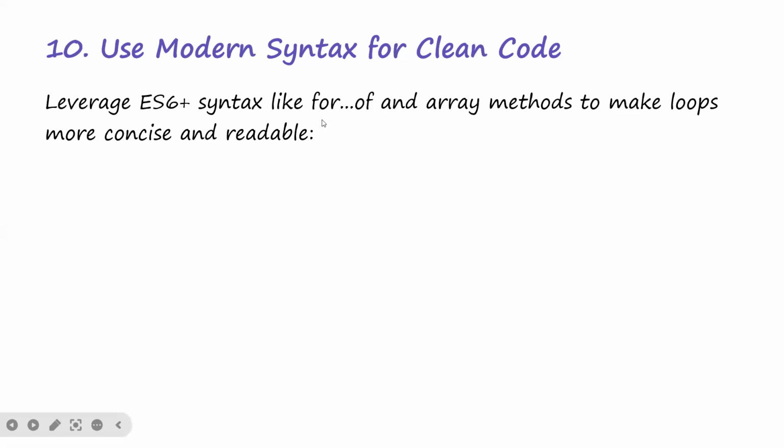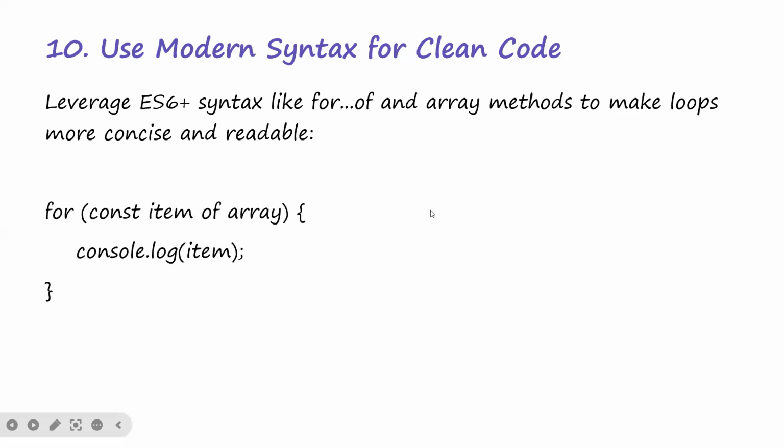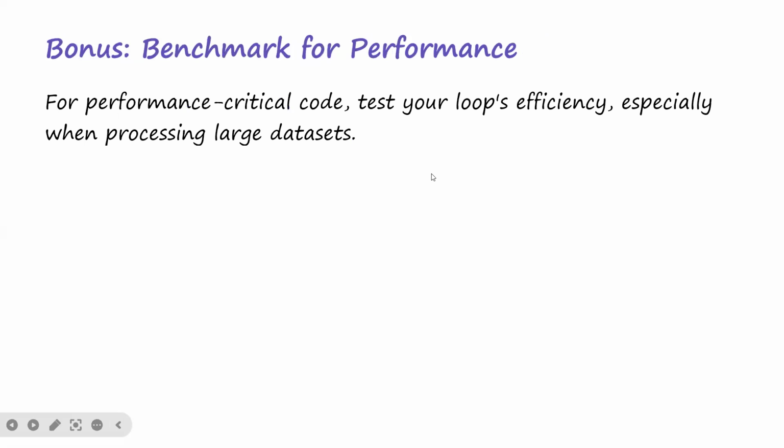All right, so use modern syntax for clean code. Leverage ES6 syntax like the for-of and array methods to make loops more concise and readable, okay? Yeah, we are using the for-of. Don't worry, we'll talk about it when we talk about arrays, okay? So benchmark for performance. For performance critical code, test your loops' efficiency, especially when processing large data sets, okay?